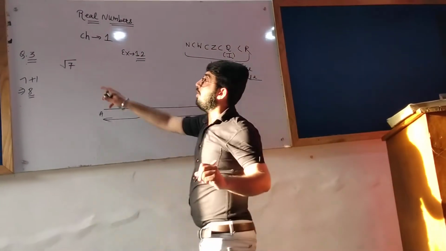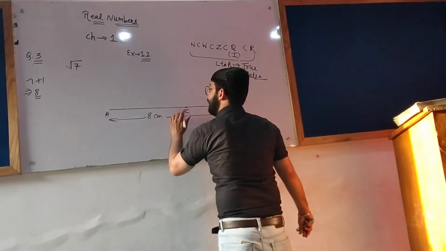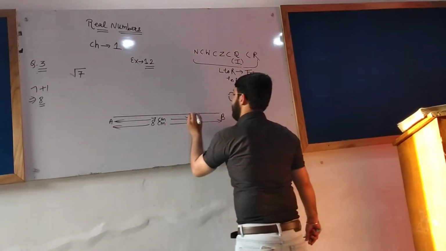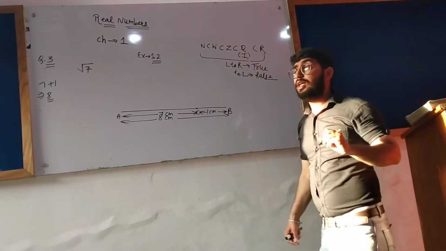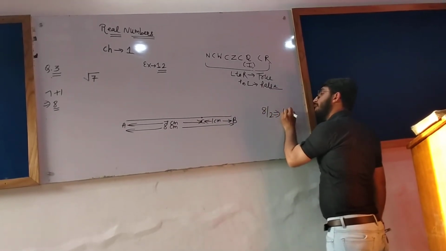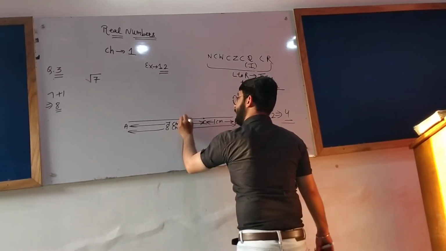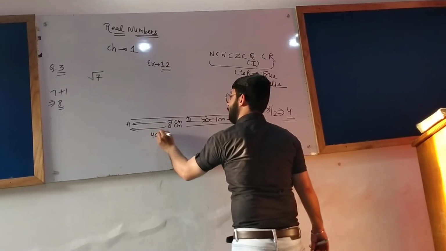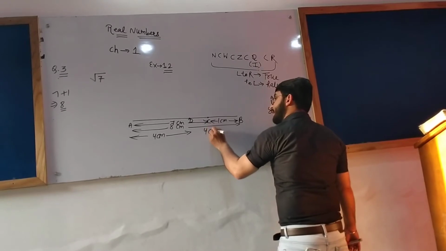Clear? Now we are to represent 7 here. So let this distance AC be 7 centimeter, and this distance CB be 1 centimeter. Same as the last question. The midpoint of 8 is 4. Let this point be D. AD distance is also 4 centimeter, and DB is also 4 centimeter.